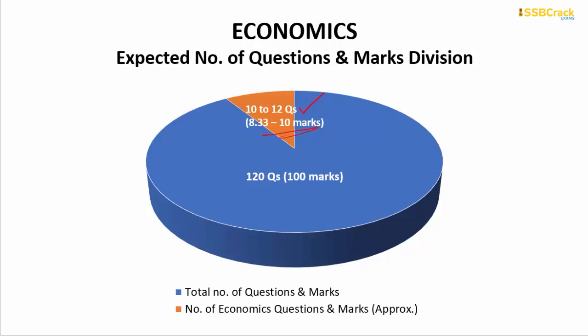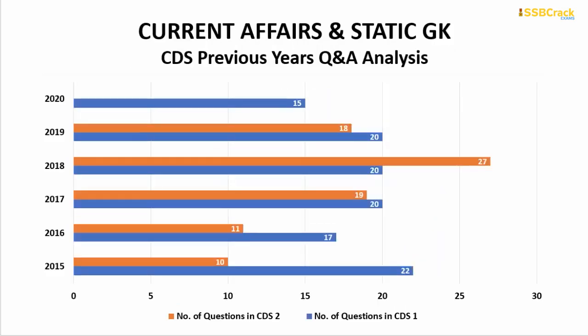The next important section from the CDS general knowledge paper is current affairs and static general knowledge. When I say current affairs, this means the dynamic general knowledge, and when I say static general knowledge, this includes all the other static information.